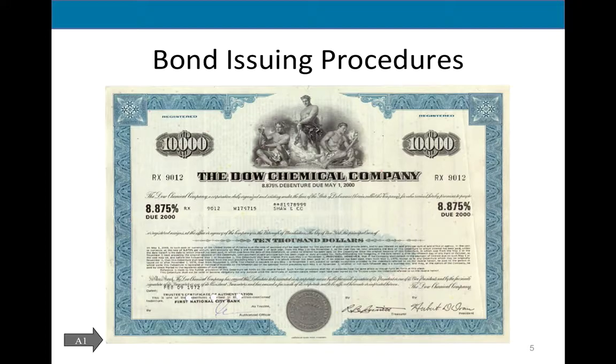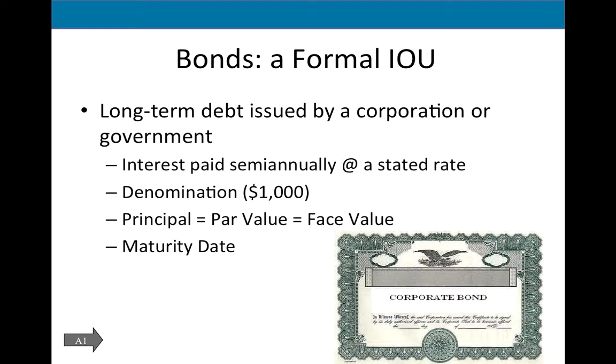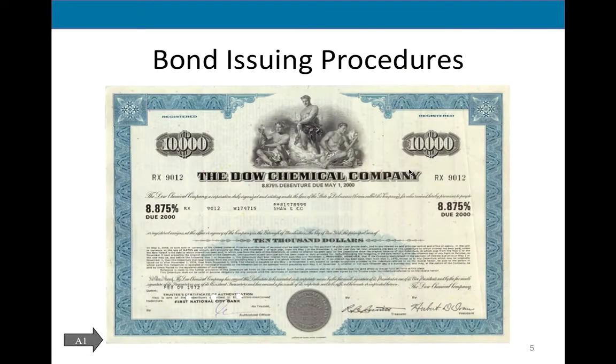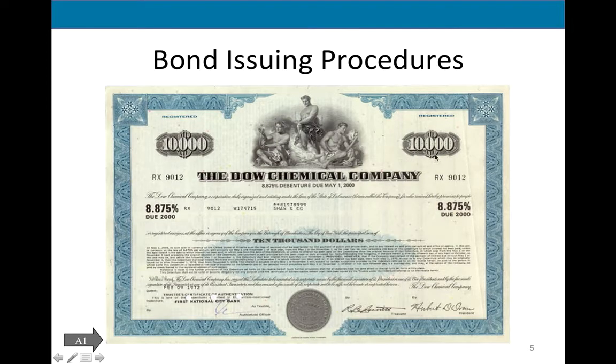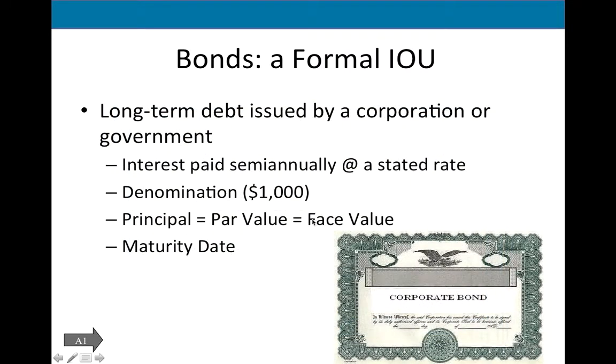So they're long-term bonds. We will assume with the bond that interest will be paid always semi-annually at a stated rate. So the stated rate then has to be divided in 2 to figure out a semi-annual payment. So we will assume that every bond pays interest to the bondholders twice a year. Also, the principal or par value or face value is whatever is stated on the bond, $10,000. So principal, par value, face value is all the same. It's the same term. And the maturity date, 3 years from now, 5 years from now, 20 years from now is when the bond matures.